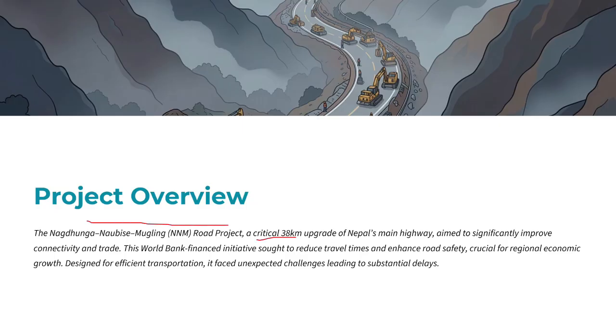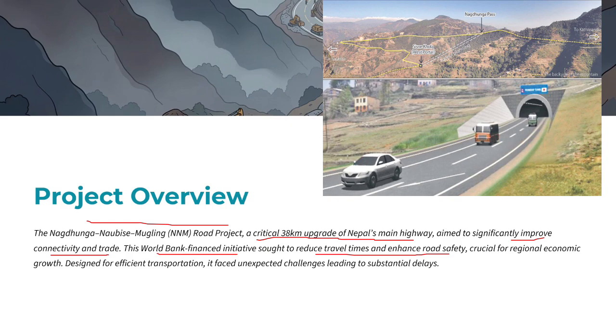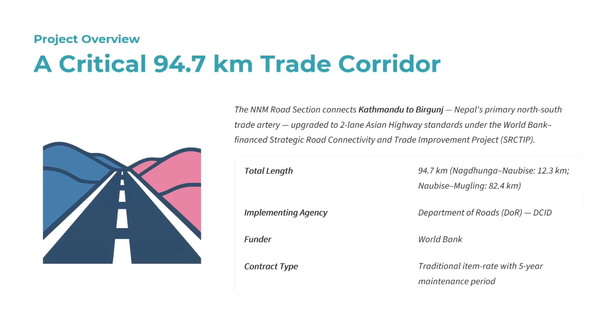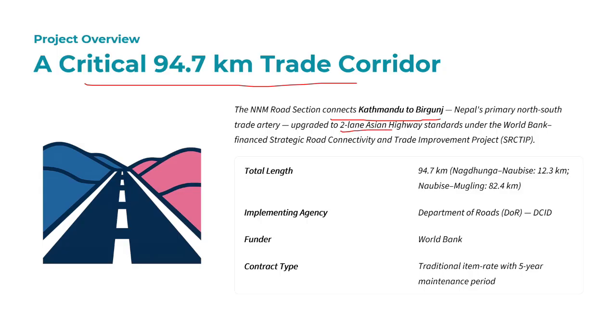It is a critical 38-kilometer upgrade of Nepal's main highway, to improve connectivity and trade. It was funded by the World Bank to reduce travel time, enhance road safety, and is crucial for economic growth. It is also designed for efficient transportation, and it faced unexpected challenges leading to subsequent delay. It's a critical 94.7 km trade corridor used to connect Kathmandu to Birgunj, Nepal's primary north-south trade link, and it is used to upgrade to the two-lane Asian highway standard under the World Bank financed Strategic Road Connectivity and Trade Improvement Project.